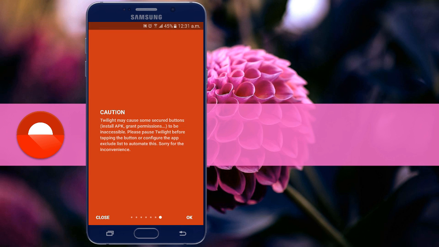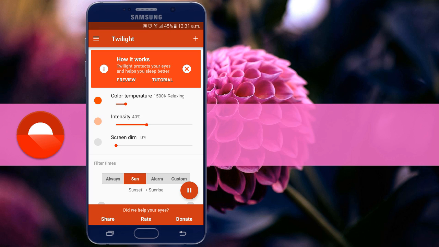The Twilight app makes your device screen adapt to the time of the day. It filters the flux of blue light radiation by your phone or tablet after sunset and protects your eyes with a soft and pleasant red filter. You can also manually set the color temperature, intensity of the filter, and the screen dim on display.